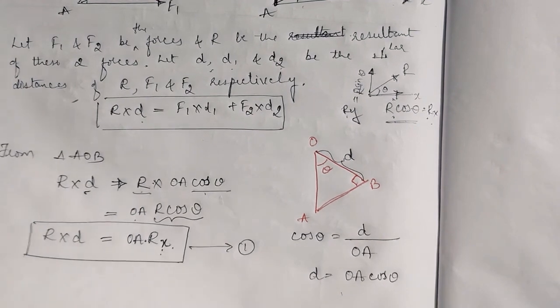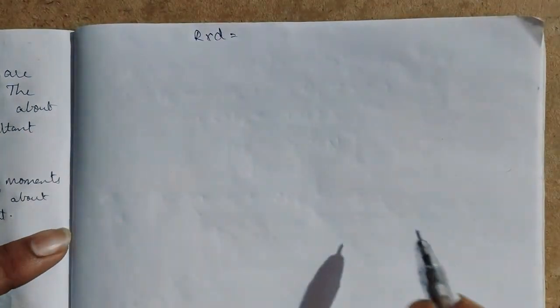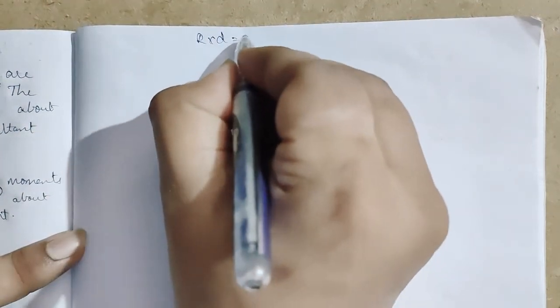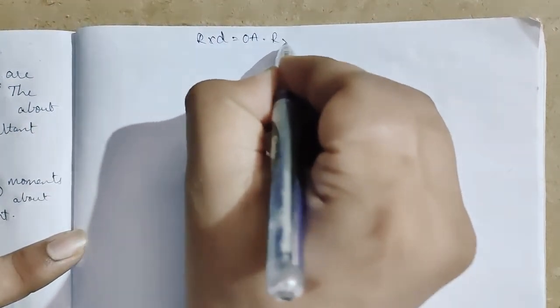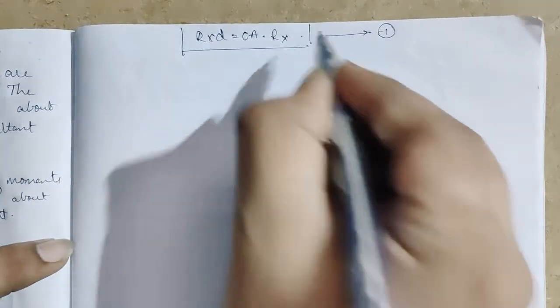Okay, now I'll, oh, sorry, 1 minute. So what we got? R into D is equal to OA into Rx. We took as equation number 1. This we got.